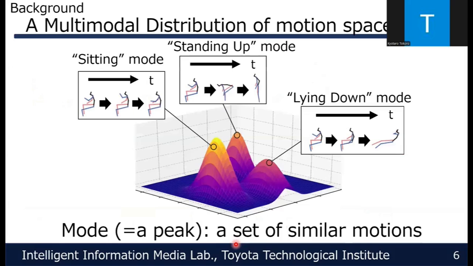Now, I explain a multimodal distribution of motion space. As mentioned earlier, the three different future motions can be considered as forming separate peaks in this distribution. A distribution with multiple such peaks is called a multimodal distribution. Here, we define a mode as a set of motions corresponding to one peak. In this example, the motions can be categorized into three different modes. Because multiple future motions are possible, recent human motion prediction methods aim to capture multimodality by predicting multiple future motions from a single past motion.